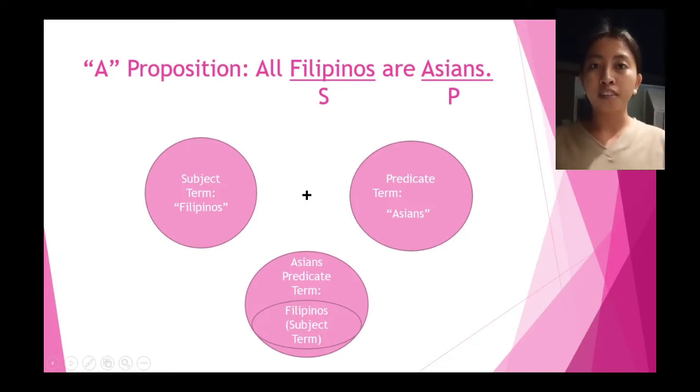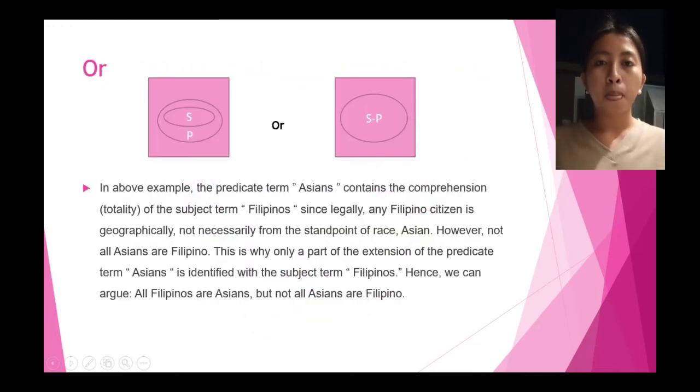So the next slide is a proposition, all Filipinos are Asians. The S here is Filipinos and the P is Asians. So this one is an example of universal quantification. And then this diagram is an example of Euler diagrams. Then this one is an example of Venn diagrams.